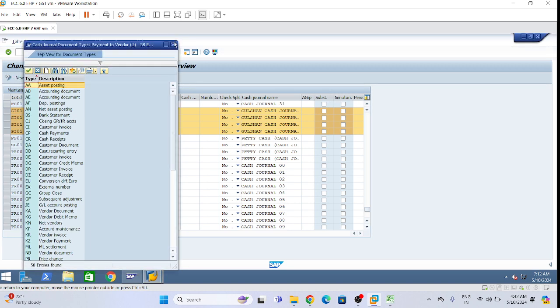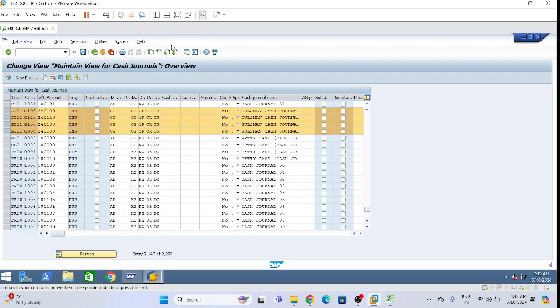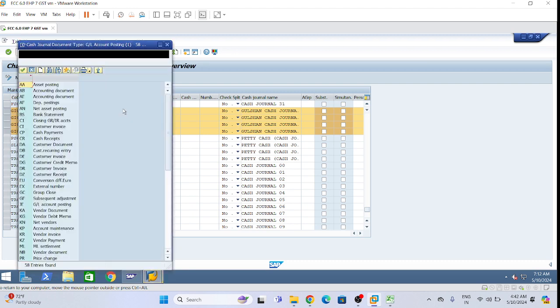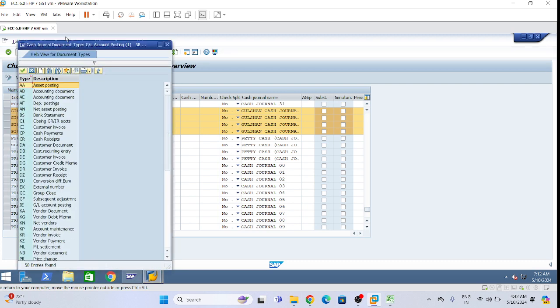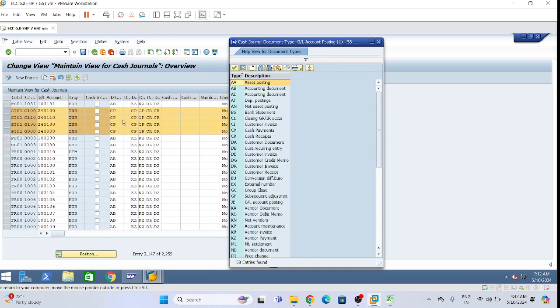Now you guys will say payment to vendor. Cash general document type, this one. Let me show you this one. See, cash general document type. GL account posting. Okay, this one for GL account means we need to do cash general posting for GL account expenses, for GL expenses, not vendor related.